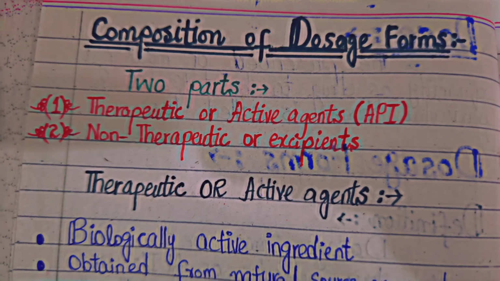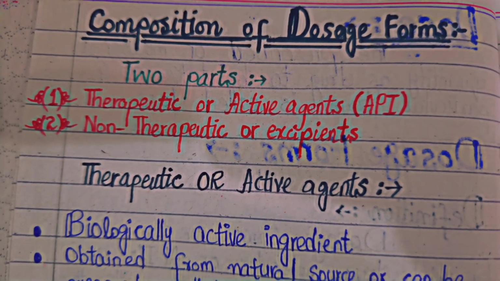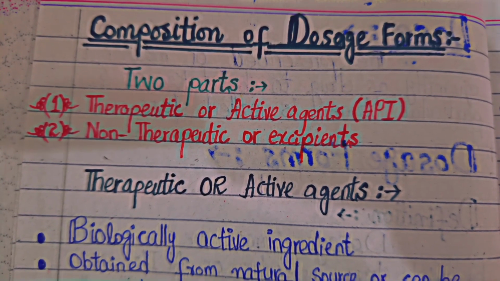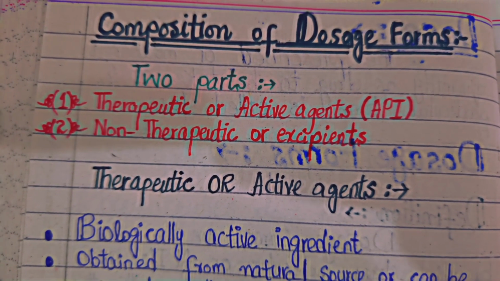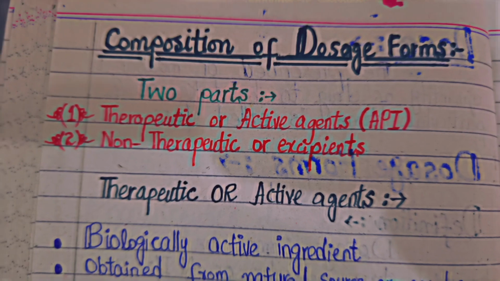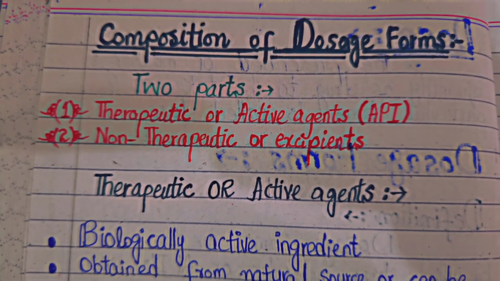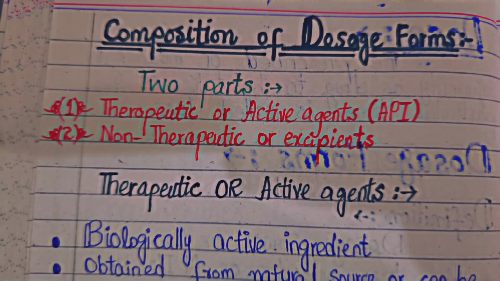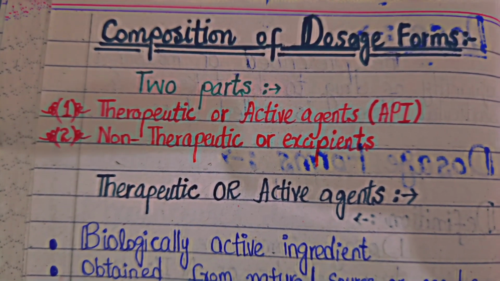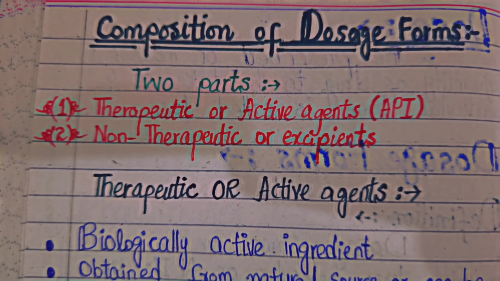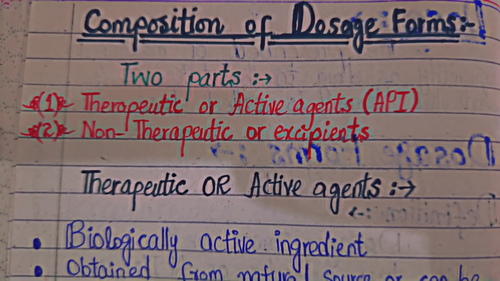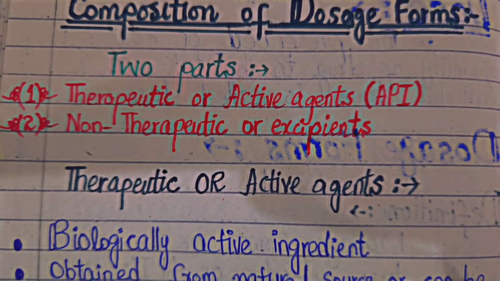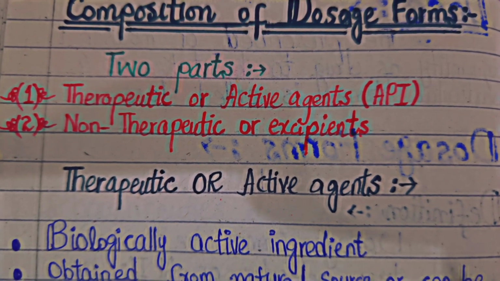Student, as we have discussed the dosage forms in detail, it is a physical form in which the drugs or the APIs are administered to the site of action within the body to produce maximum effect and minimum adverse effect. Maximum pharmacological or therapeutic effect is produced. The composition of a dosage form consists of two parts: the therapeutic or active agents, that is the API, and the non-therapeutic agents, or excipients.